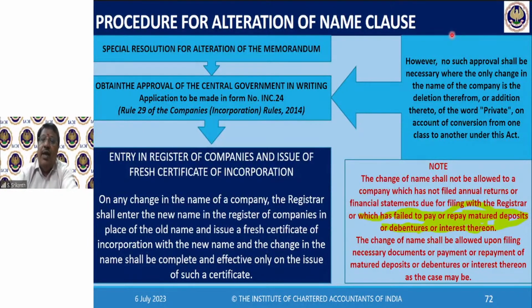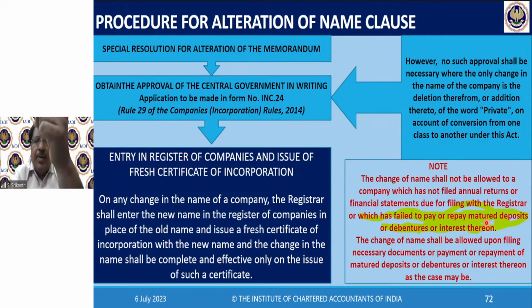The change of name shall not be allowed to a company which has not filed annual returns or financial statements due for filing with the registrar, or which has failed to pay. I also highlighted this. Can you see that? Or which has failed to pay or repay matured deposits or debentures or interest thereon. Many companies might use this change in name to hide. They might be having one name. Now they may change the name so that the depositors and creditors may not know. But that's foolish, but still.